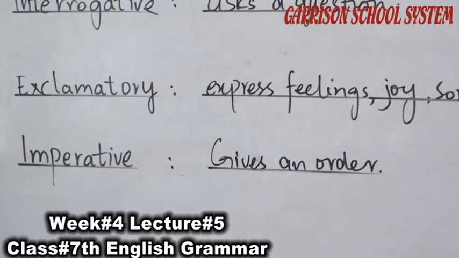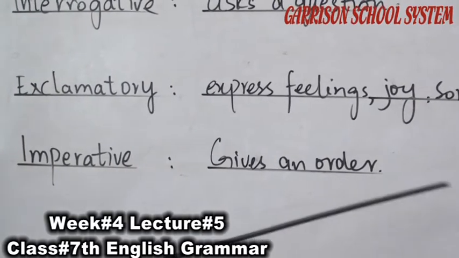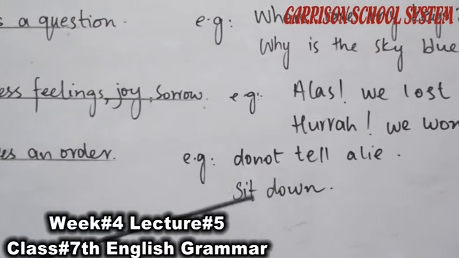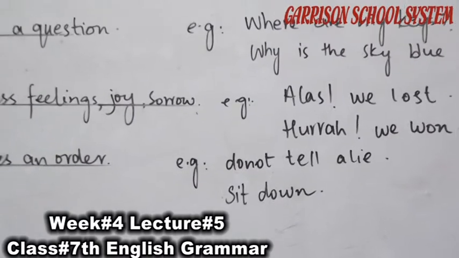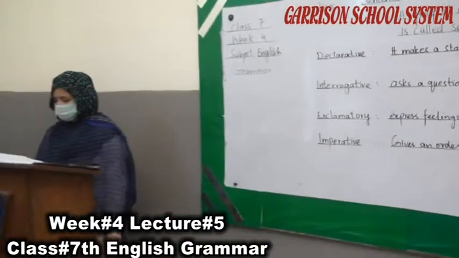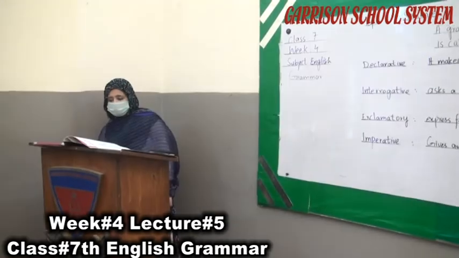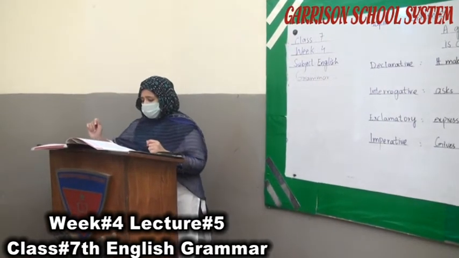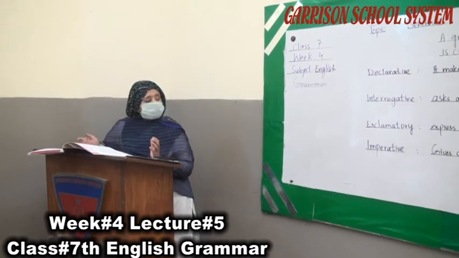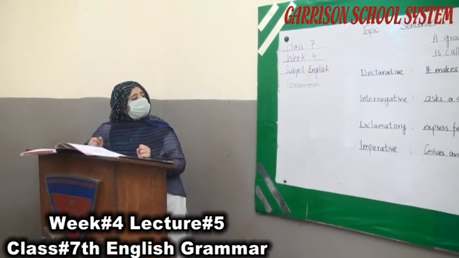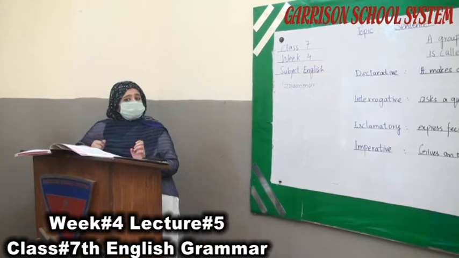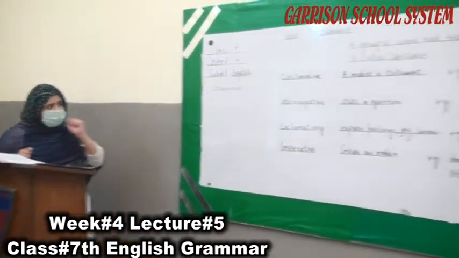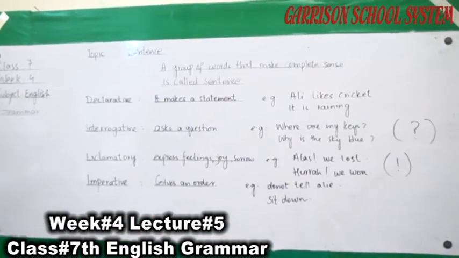Imperative sentences give an order. For example, do not tell a lie. Sit down. In imperative sentences you are giving orders, requesting or giving suggestions. These are the 4 main types of sentences on the basis of their meanings. The examples are given to you on the board.